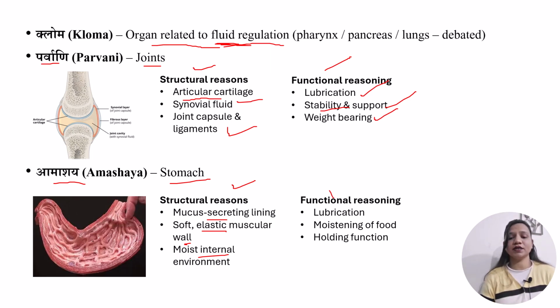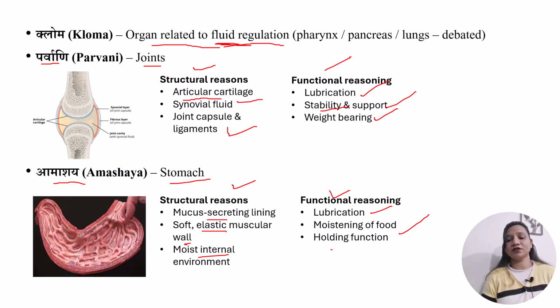And by functional reasons we can understand that it helps in lubrication. How? We know that gastric mucus protects the mucosa of the stomach from acids, facilitating easy mixing of the food, which is again the process of lubrication. Next one is moistening of food. By the kleda guna of kapha, the saliva or the gastric secretions in the stomach soften the food and convert it into a semi-liquid bolus. So this is the function of moistening, which is done by the kleda guna of kapha dosh.